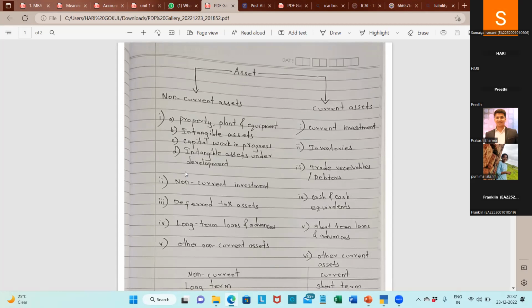You should be ready and be in a position to classify all those things under which class they come: current or non-current. If it's non-current, under which classification? Property, plant and equipment, also known as fixed assets, or intangible. Property, plant, and equipment, also known as tangible, is what we can see. But there is an accounting standard, AS 10. The term property, plant, and equipment came out of accounting standard 10, which defines what comes under the classification of property, plant, and equipment. But it won't be necessary right now, I think. It won't be necessary in our first semester, so I haven't gone too far in explaining AS 10 and all.